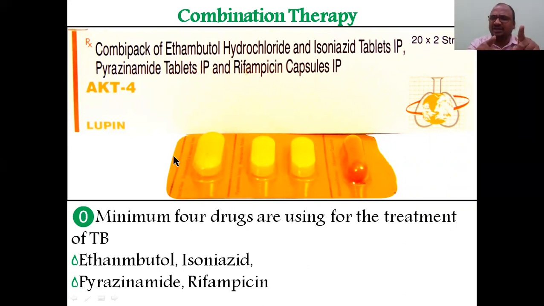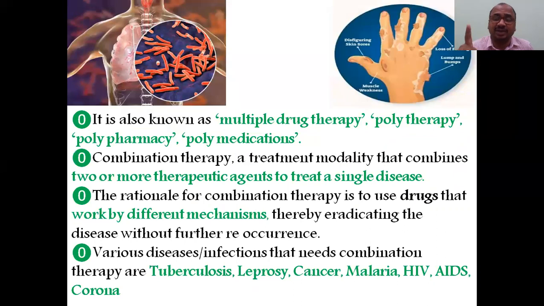If a TB patient suffers from headache, now you have to give a painkiller. The painkiller may interact with ethambutol; ibuprofen may interact with isoniazid, with pyrazinamide, and with rifampicin. That's why combination therapy needs much focus.